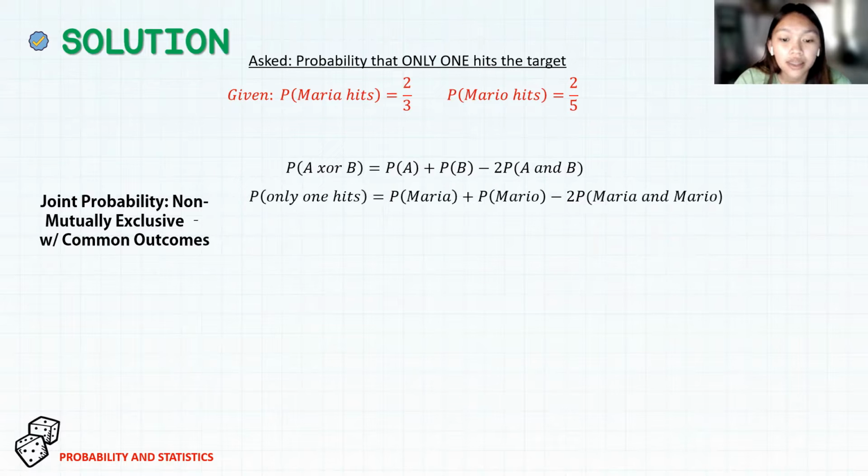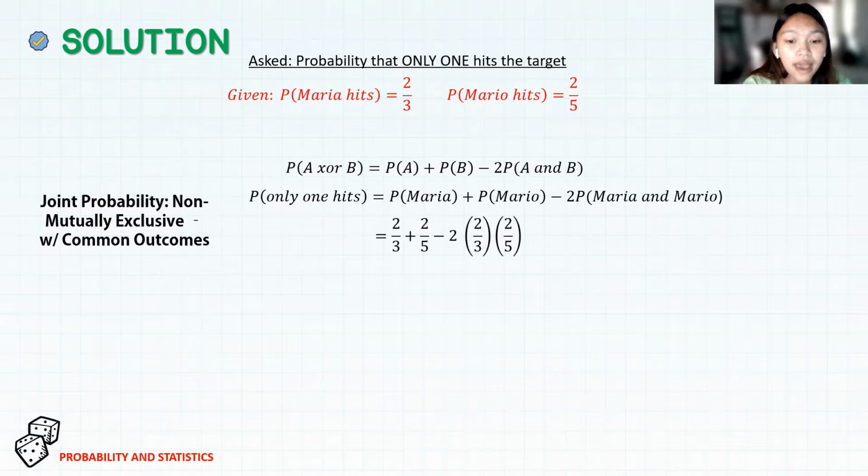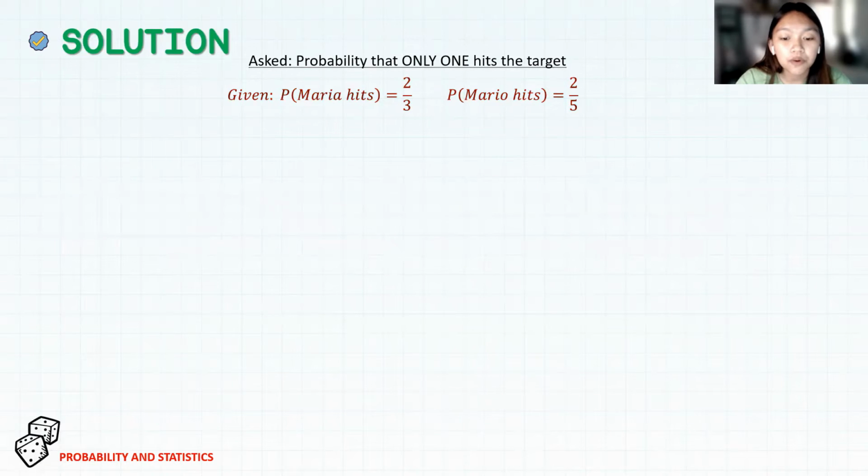So the probability that only one hits is equal to the probability of Maria plus the probability of Mario minus 2 times the product of the probability of Maria and the probability of Mario. We then substitute the values we have and get the probability that only one hits, which is 8/15, or approximately 0.5333.